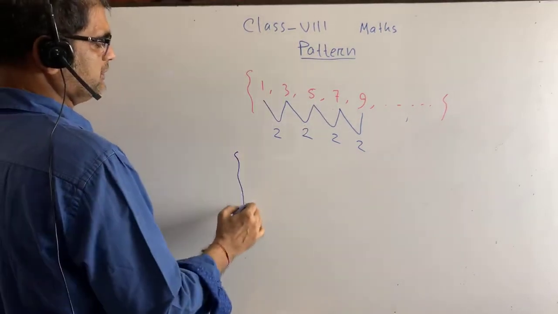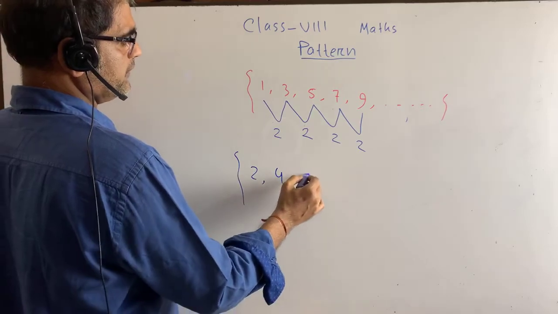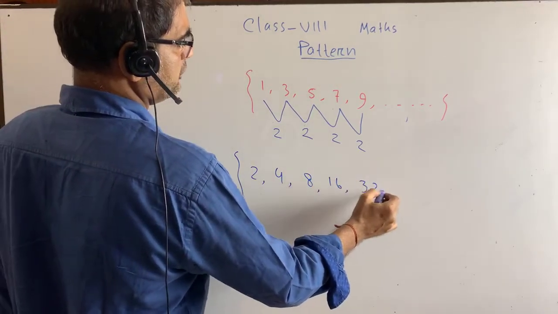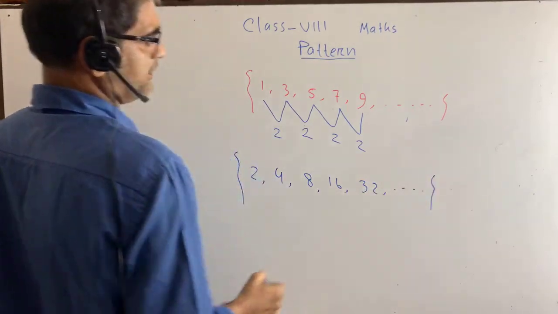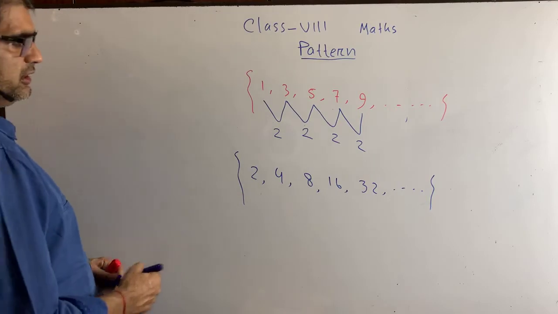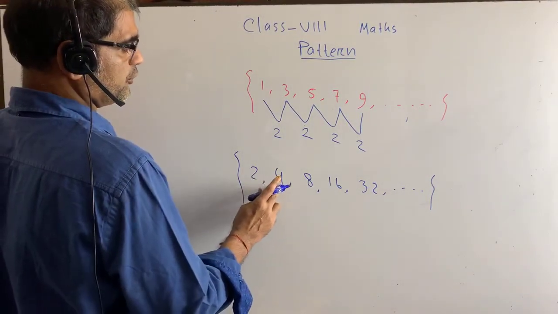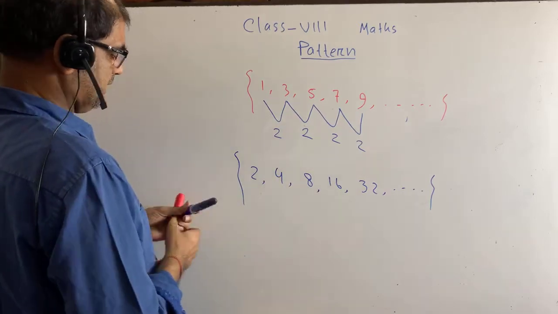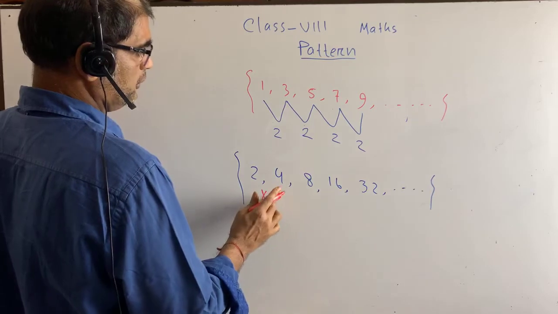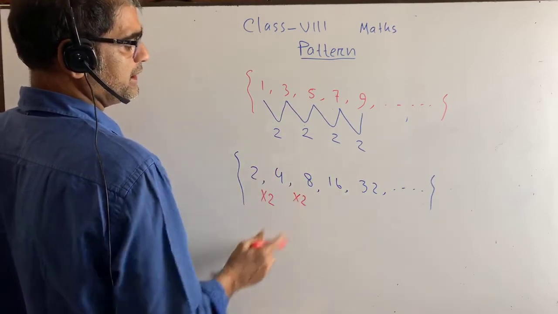Dear students, suppose I give you 2, 4, 8, 16, 32. Is it a pattern? Yes, it is a pattern, because if we multiply this 2 by 2, we will get 4. If we multiply this 4 by 2, we will get 8.